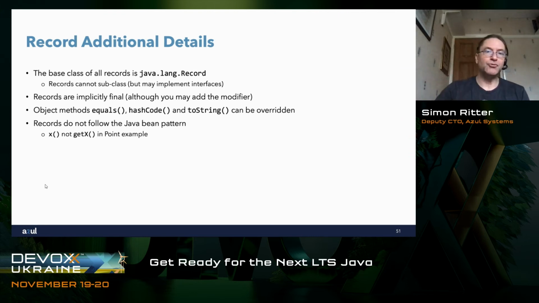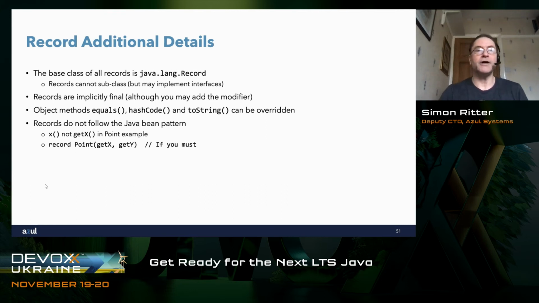And when people try to use records with that, they don't work because, of course, it's expecting to use getX rather than X. There is a solution to this, which I don't think is necessarily the most elegant solution, but it is a solution, which is to go, okay, well, rather than calling my value X, I'll call it getX.